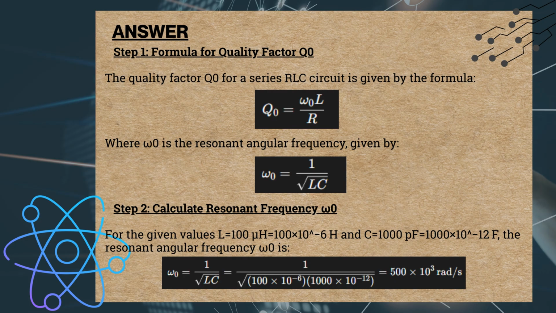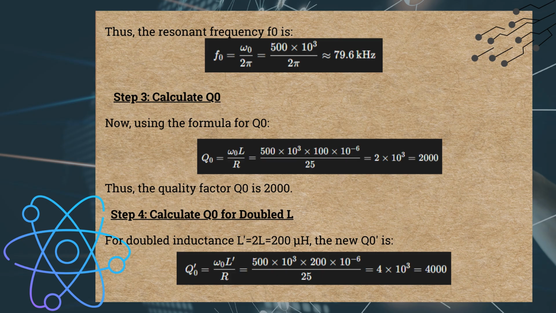omega 0 is equal to 1 divided by the square root of L times C, which is equal to 1 divided by the square root of 100 multiplied by 10 to the power of negative 6 times 1000 multiplied by 10 to the power of negative 12, which equals 500 multiplied by 1000 radians per second. Thus, the resonant frequency f0 is omega 0 divided by 2 pi, which is equal to 500 multiplied by 1000 divided by 2 pi, approximately 79.6 kilohertz.